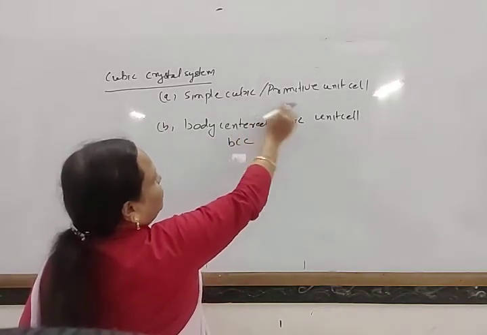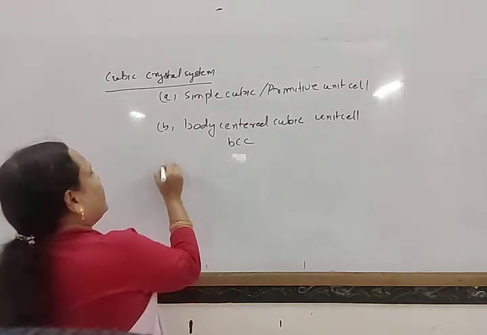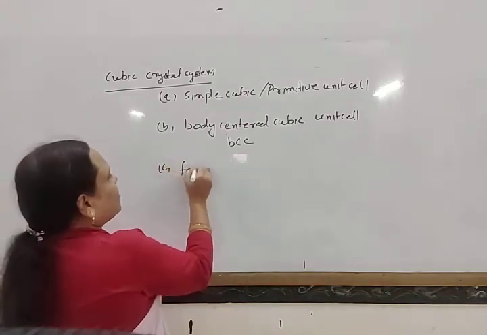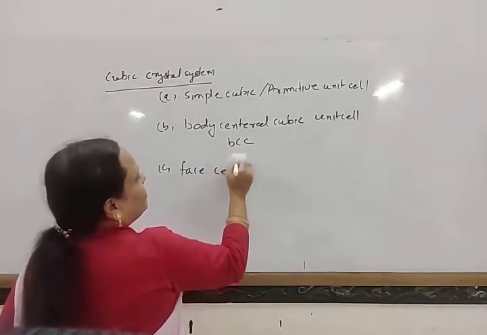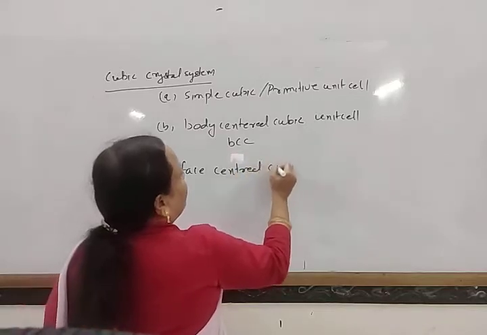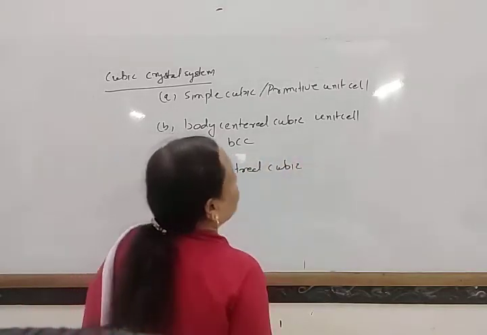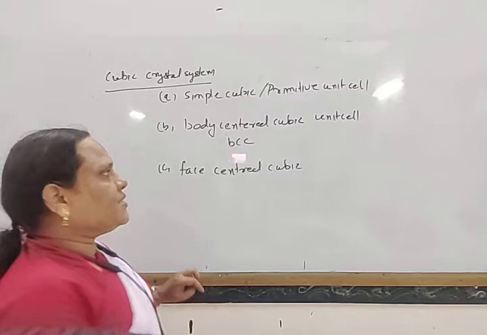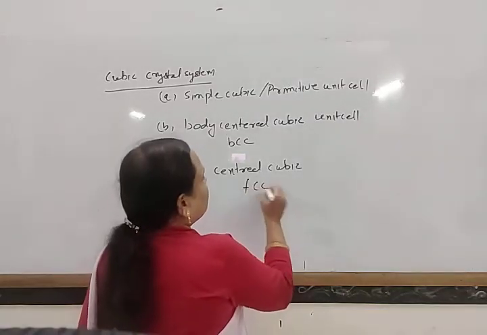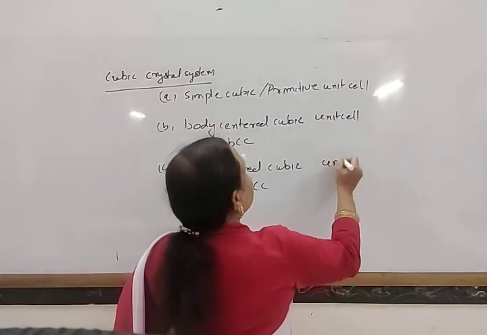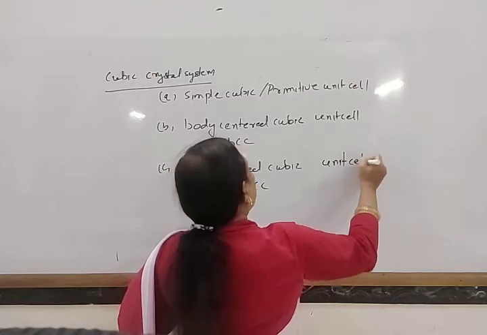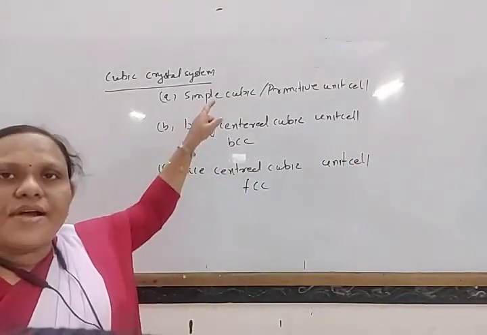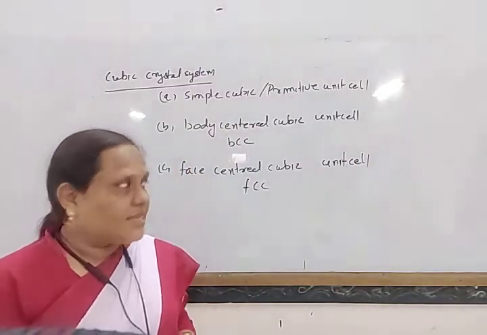This is the simple cubic or primitive unit cell. And another, face-centered cubic unit cell, also known as FCC. So the cubic crystal system is classified into 3 types of unit cell.